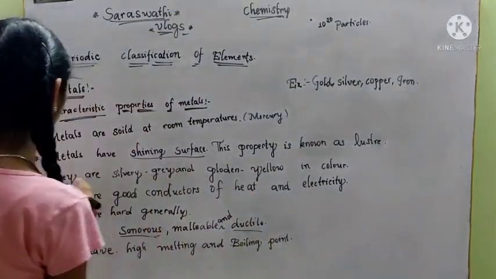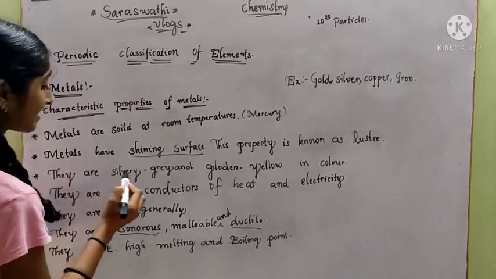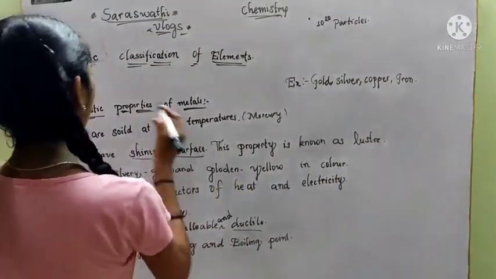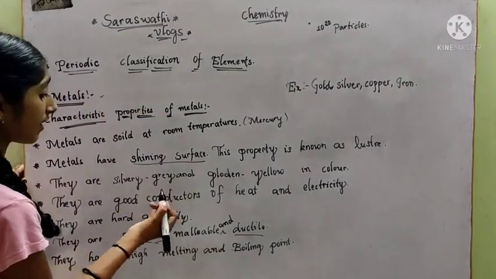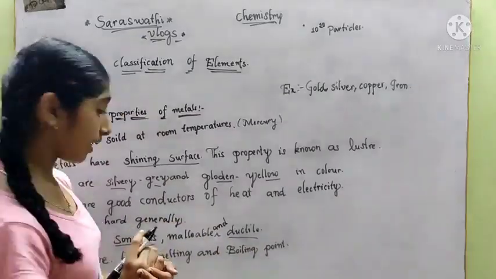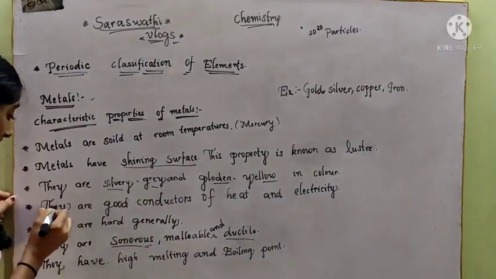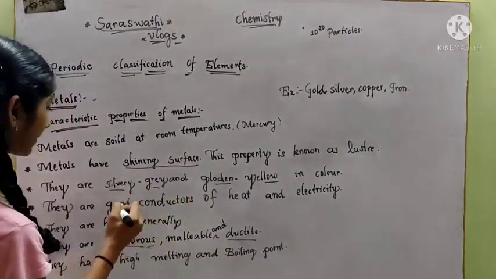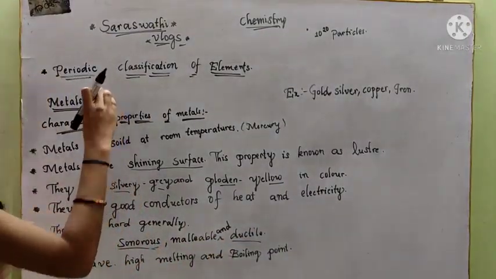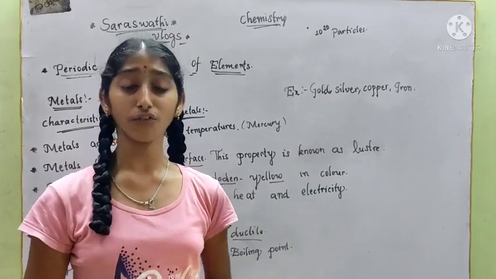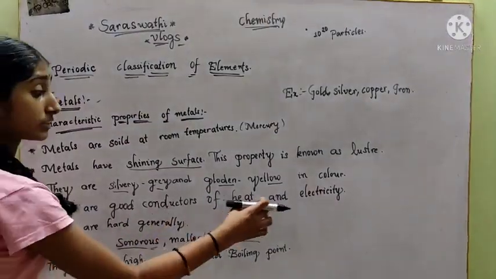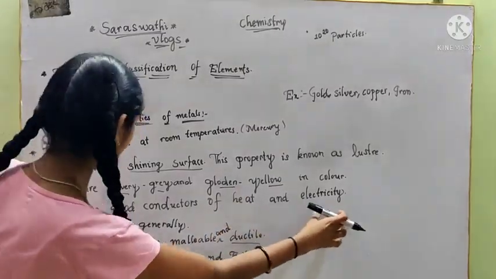If we go to the next point, metals are silvery grey or golden yellow in color. Every metal is silver and grey or golden yellow. Next, they are good conductors of heat and electricity. Every metal is a good conductor of heat and electricity.